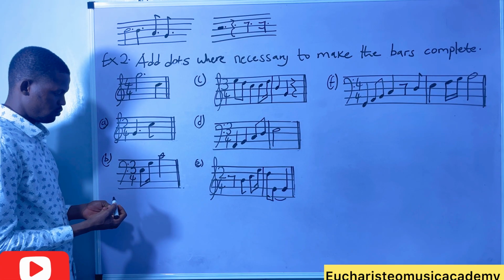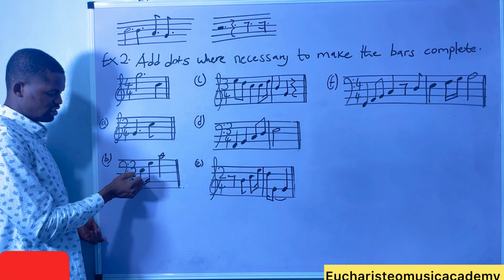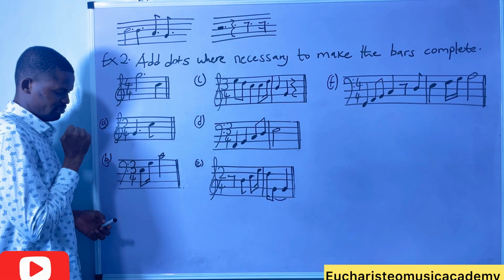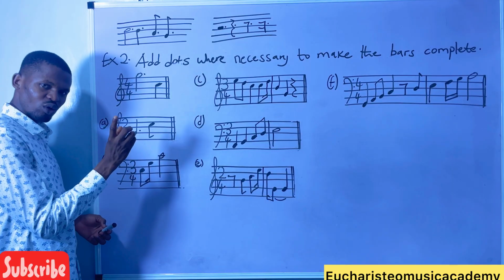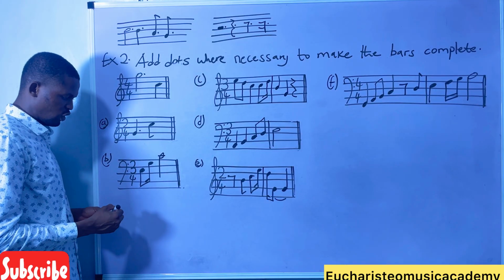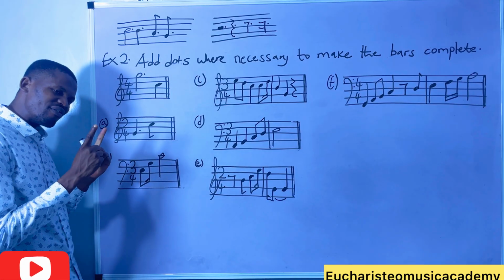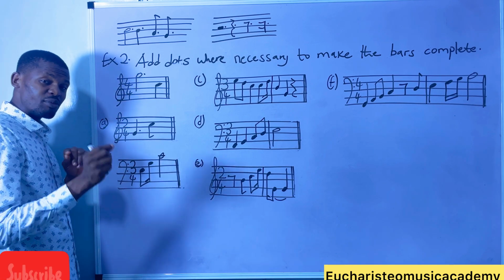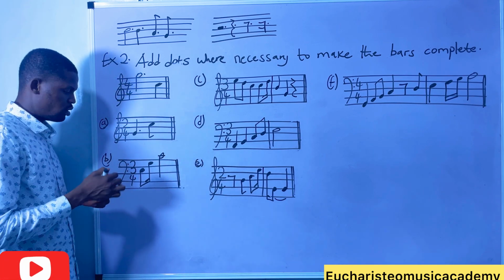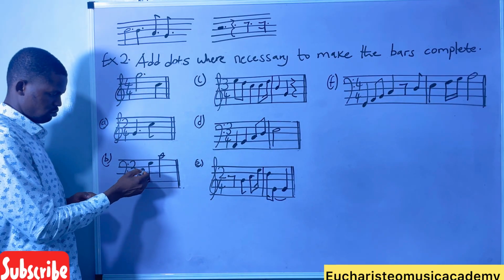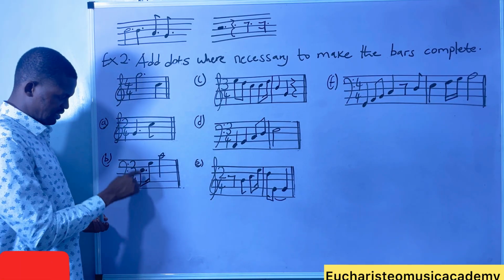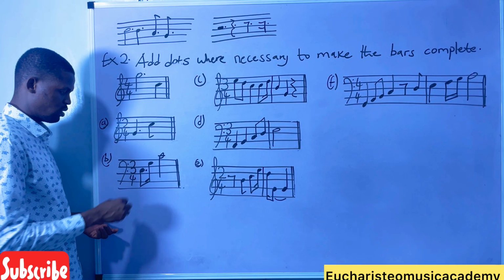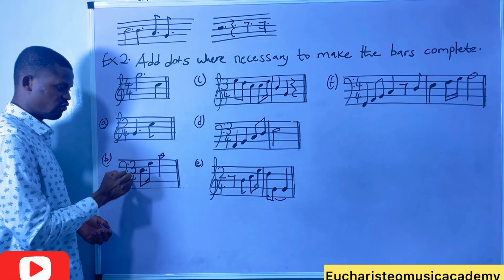If I dot this quaver, I will have one quaver with another semiquaver. So that semiquaver with this semiquaver will give us one quaver. Added to this one quaver, will have one crochet. So if you see something like this, when a quaver and a semiquaver are beamed together, and you want to make it one, dot the quaver. This thing is equal to 1. Dotted quaver with a semiquaver equals 1. 1 plus 2 gives us 3.